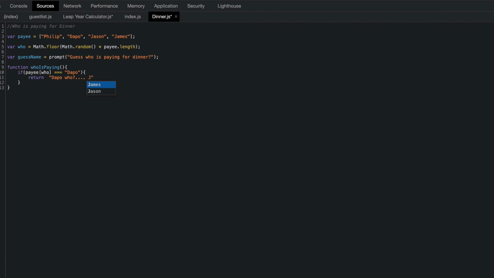James, the Ghanaian sensation, is paying for this dinner. All right, let's even make it more emphasized. Is definitely paying for this dinner. Dapo who, James the Ghanaian sensation, is definitely paying for this dinner.